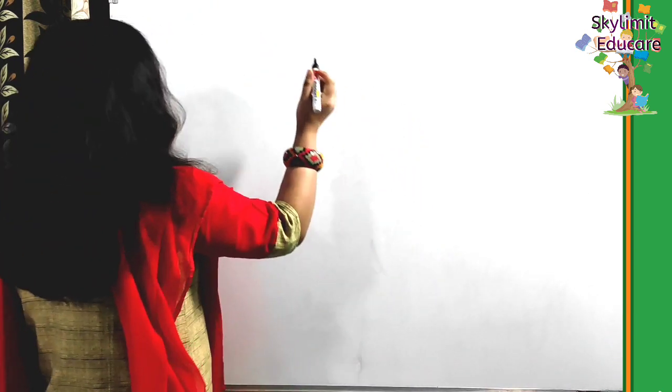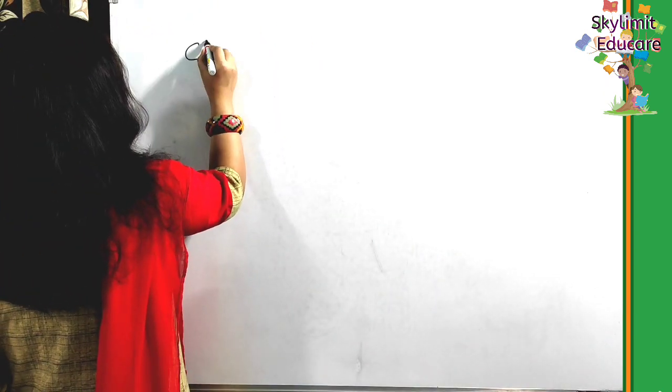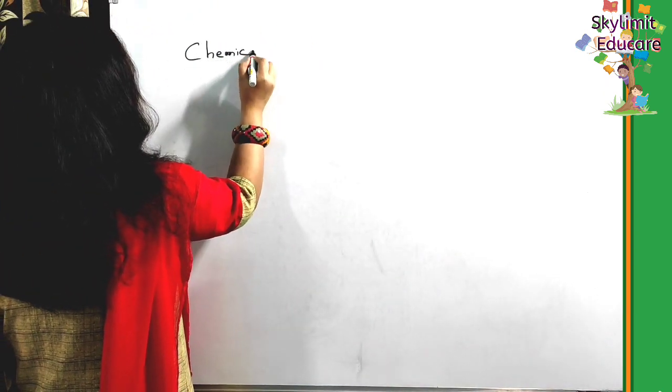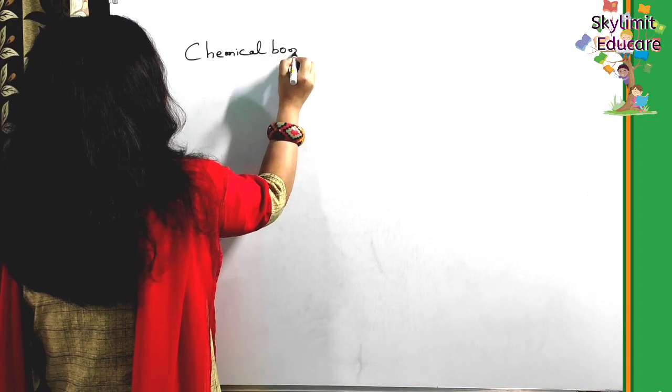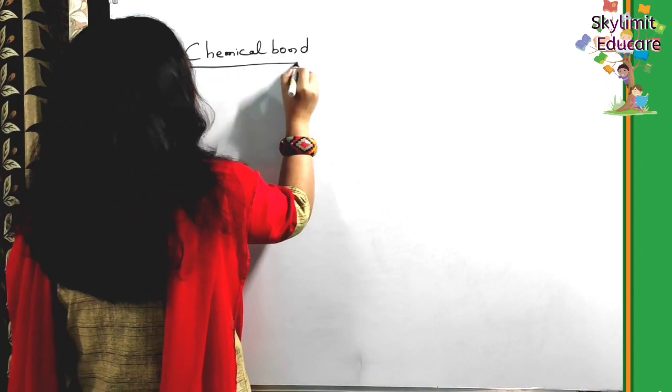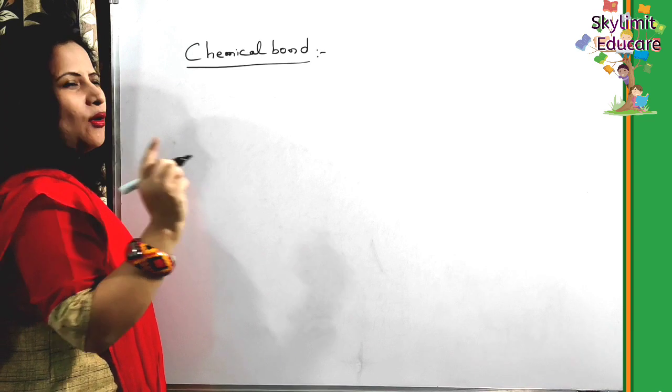Firstly we should understand what a chemical bond is. What do you understand by a chemical bond?